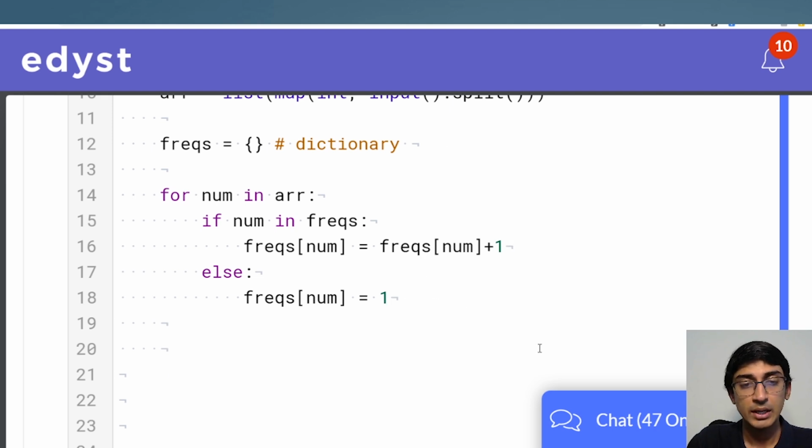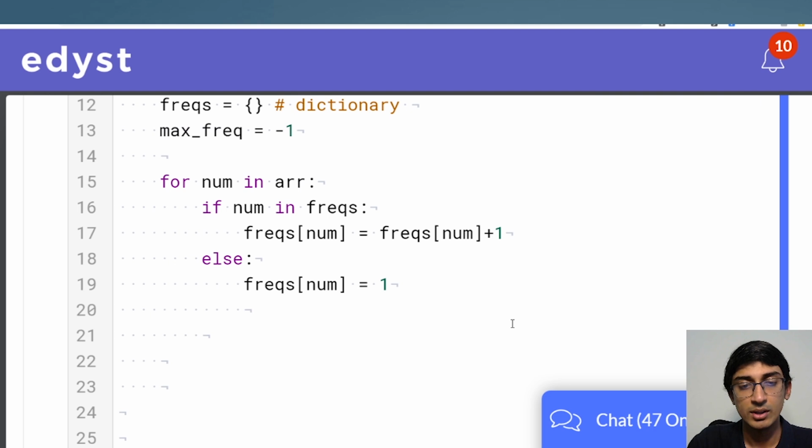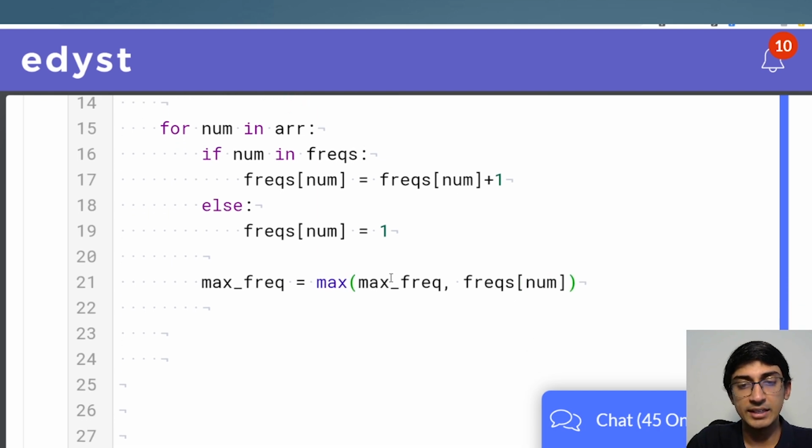So now I've got this, and let me also store the number with the maximum frequency. So maximum frequency is equal to, let's say, -1 right now. I don't have any number right now. In fact, I'll show you a better way. Maximum frequency is equal to the maximum of our current maximum frequency and the frequencies of num. So we're taking the maximum of the two numbers. If we found a frequency which is greater than maximum frequency, it'll just update it. Otherwise, it will retain the previous maximum frequency.